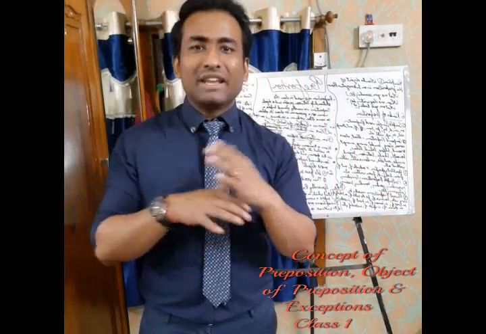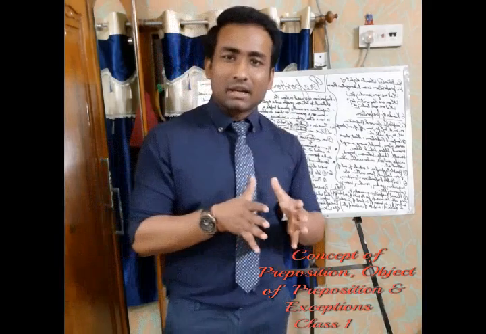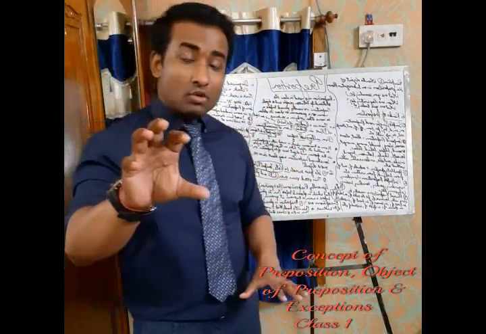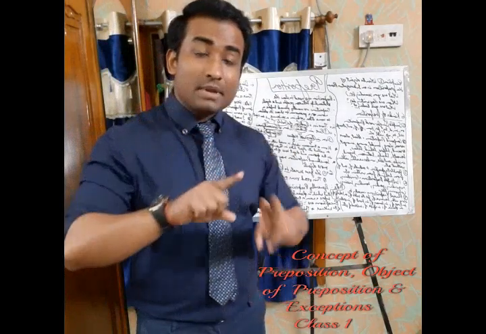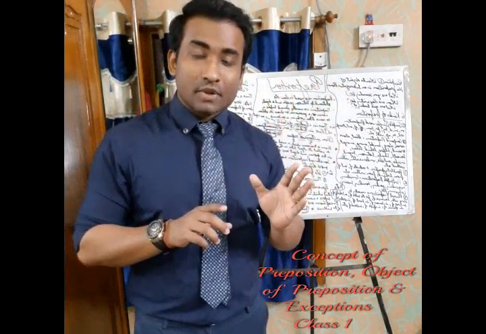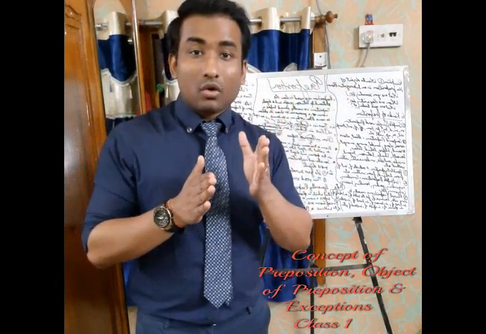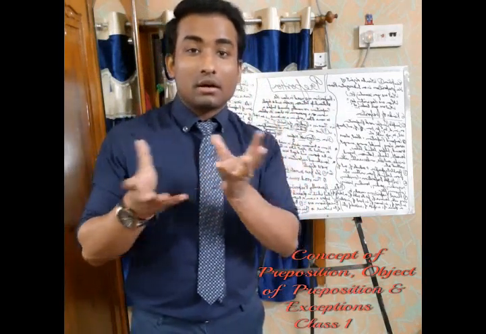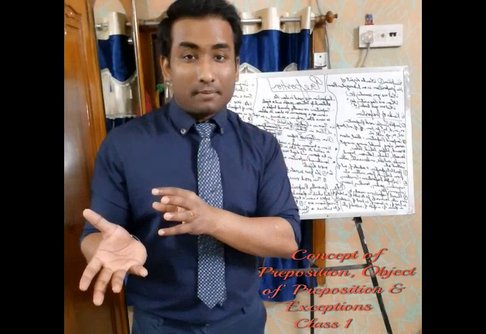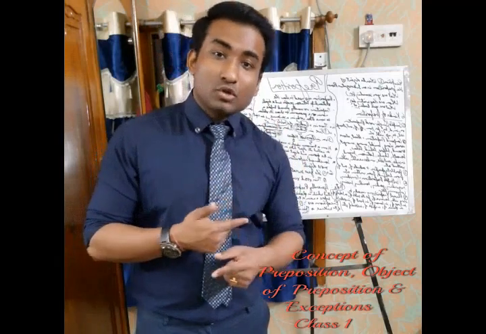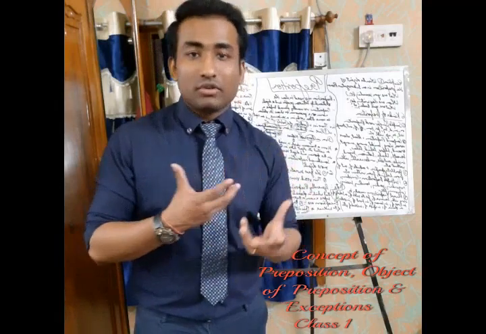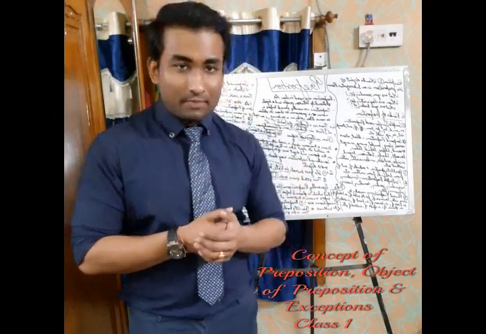I hope, guys, I'm very clear to you on this. I have also told you that the object can be more than two or three. It's not mandatory that a preposition is going to come for only one noun or pronoun. A preposition can also be used for more than one or two nouns or pronouns, which we call the object of the preposition as well.